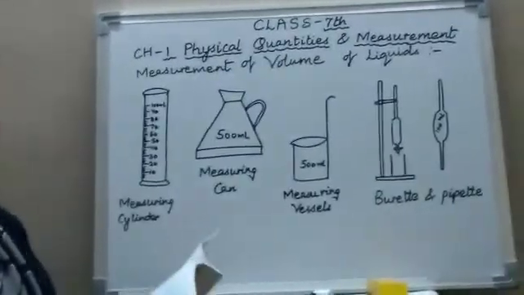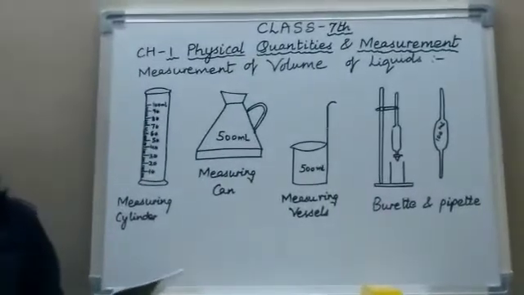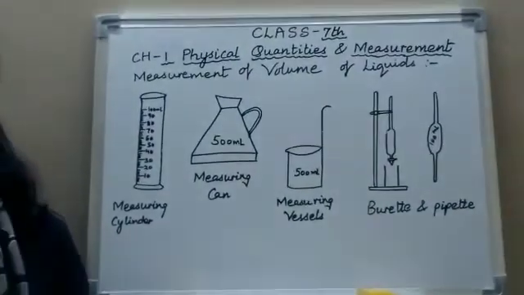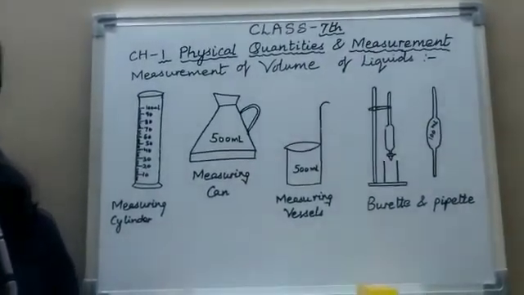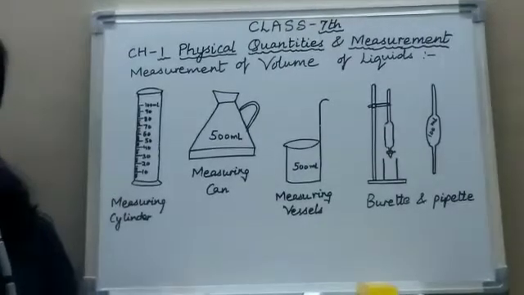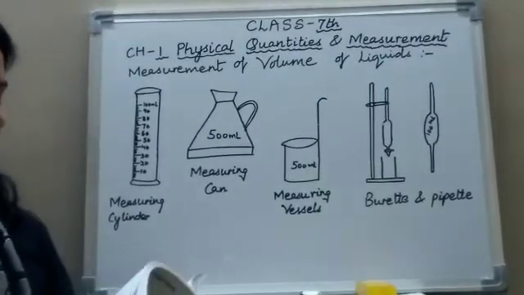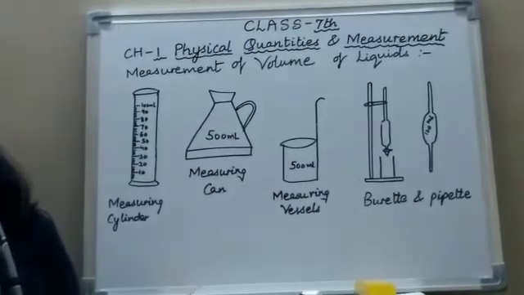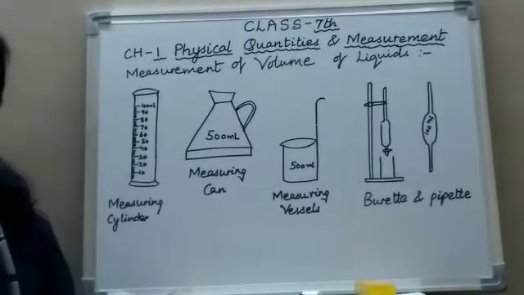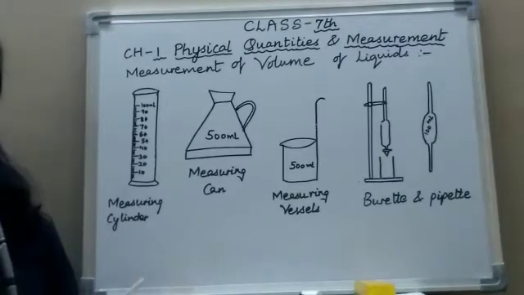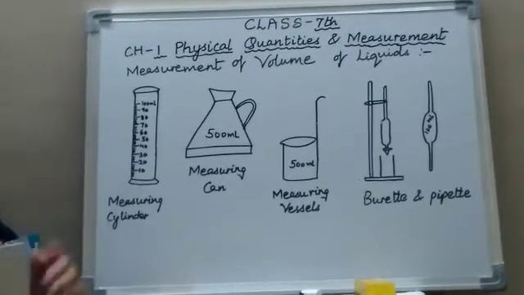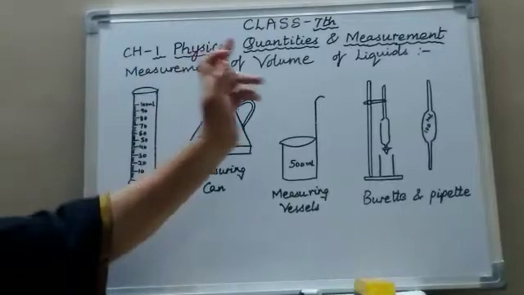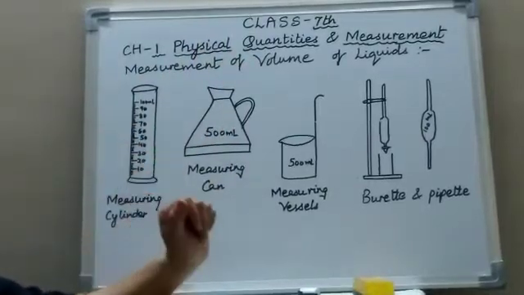Now measurement of volume of liquids. Liquids do not have a fixed shape. They take the shape of the container in which they are poured. Now the maximum volume of liquid that a container can contain, that is called its capacity. So children, there is a little bit of difference between the volume and the capacity.